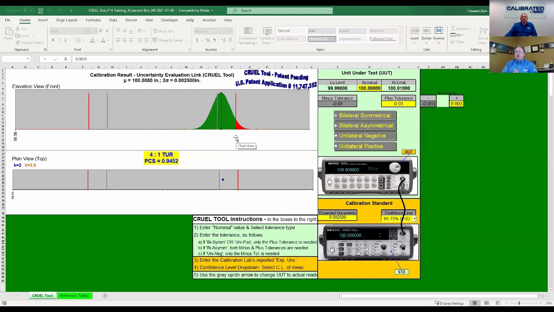Really what you need to know is that we know these different methods. We present those to each client to say which method is the right one for you. That will determine these acceptance limits. When it fails to meet these acceptance limits, we'll identify that to you. We'll also show whether it's in or out of tolerance, as we always have done. And then we're also going to provide a different measure, what we call probability of compliance to the specification, or PCF. And that's really this measurement risk that's shown in red here.